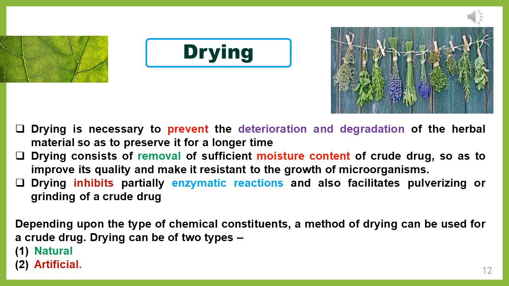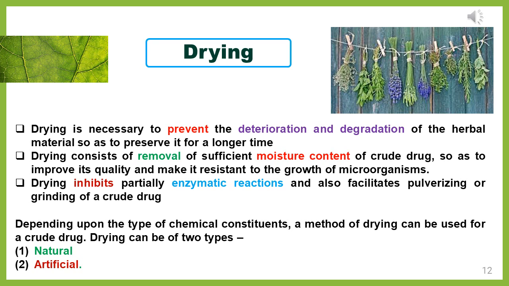The last step in the primary processing is the drying process. So what is the usage of the drying process? Drying is always necessary to prevent the deterioration as well as the degradation of the herbal materials. If you prevent the deterioration and degradation, you can store that raw material for a longer time.